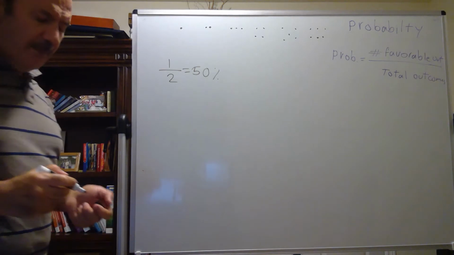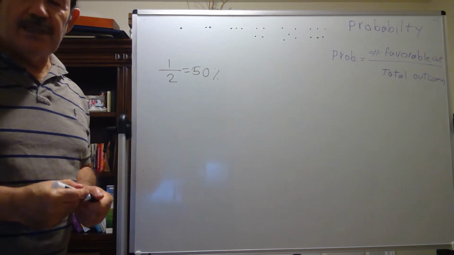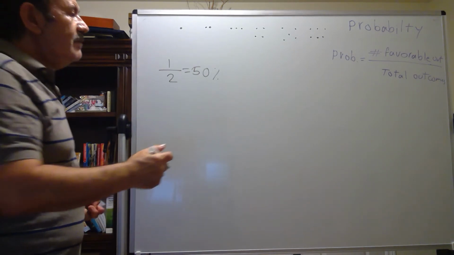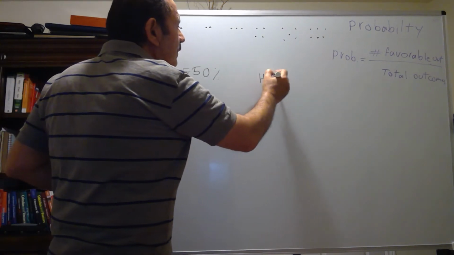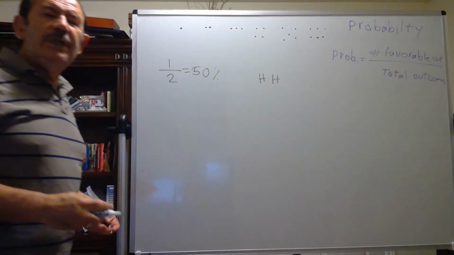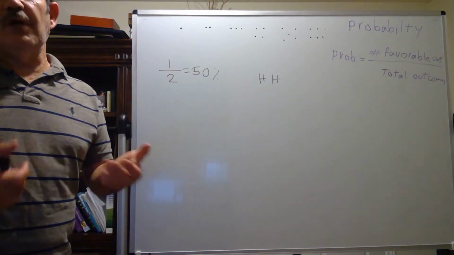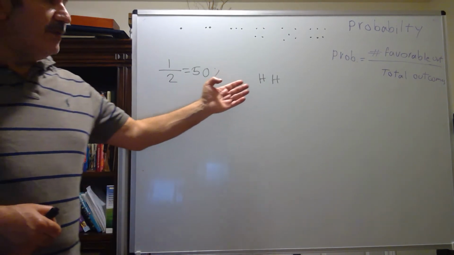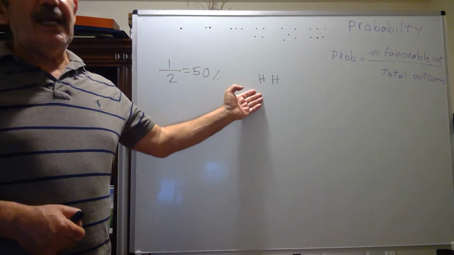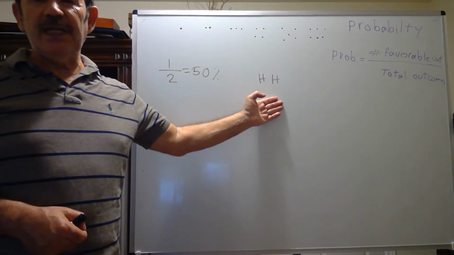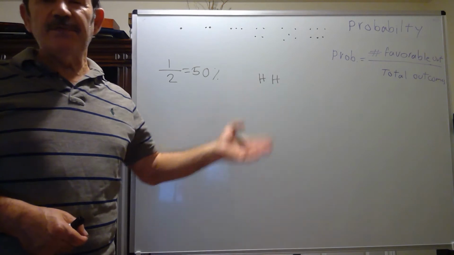Now, if I'm tossing 2 coins, how much is the possibility that both of them are head? I'm tossing 2 coins at the same time, or I'm tossing 1 coin twice. What is the possibility that the first time is head and the second time is head, or both faces are head?